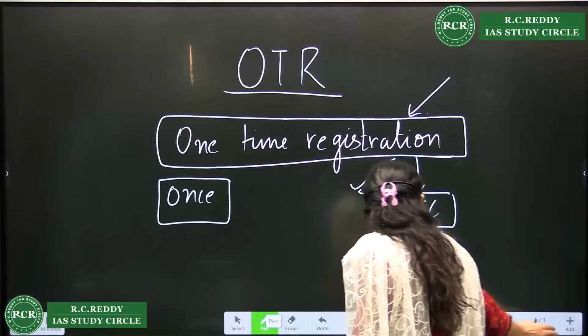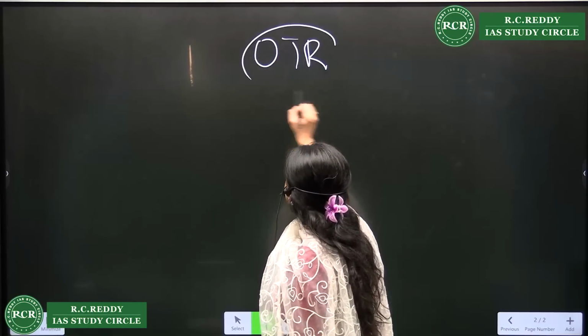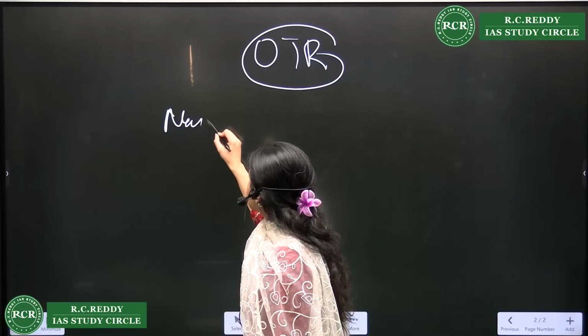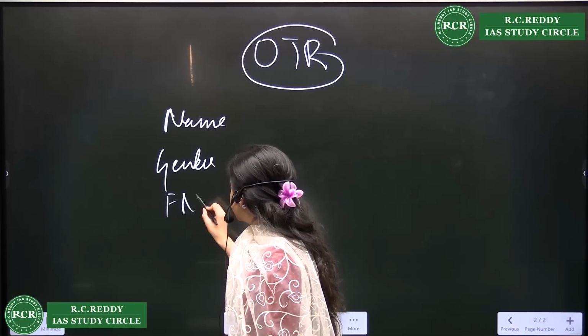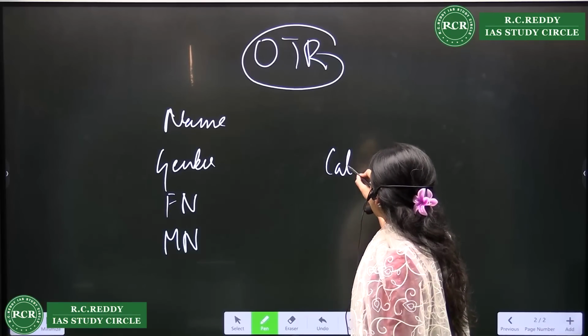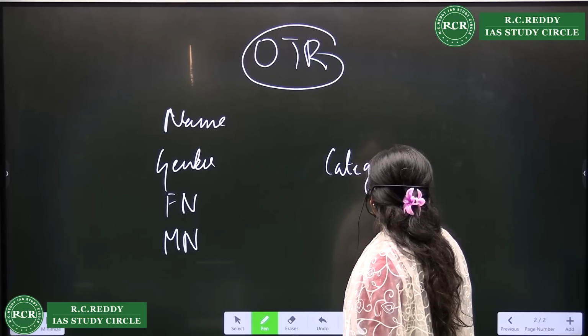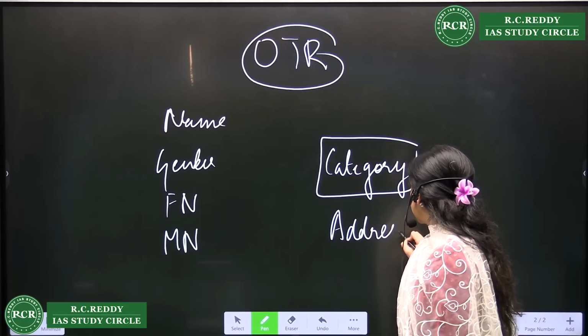Just a minute, this one. So now when you go to your OTR one-time registration, name will be there, gender will be there, father's name, mother's name, right? Then your category will be there, right? Address will be there, right?